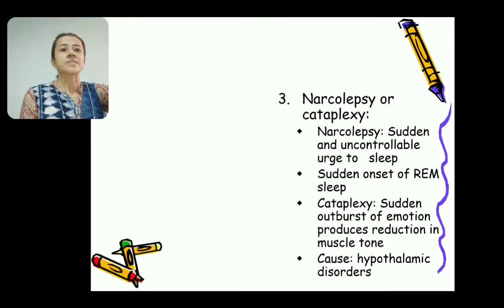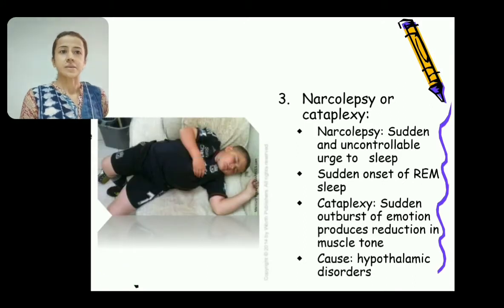Another disorder of sleep is narcolepsy or cataplexy. What is narcolepsy? It is a sudden and uncontrollable urge to sleep. As we have discussed in the sleep cycle in adults, sleep onset occurs with non-REM sleep, which is followed by REM sleep. But here there is sudden onset of REM sleep. So narcolepsy is manifested as episodes of sudden sleep. The individual goes to sleep while performing daytime activity.